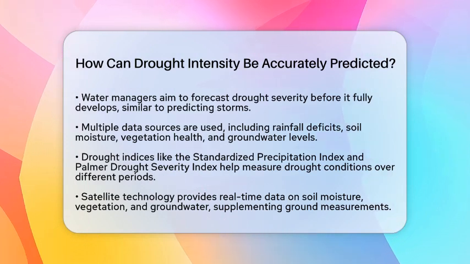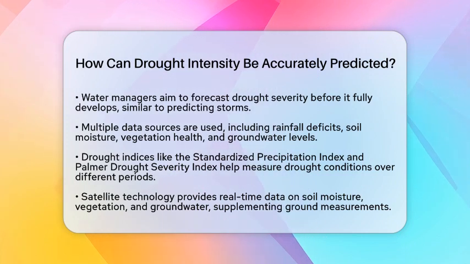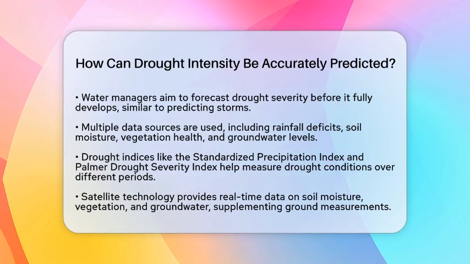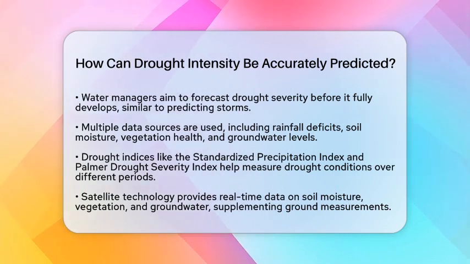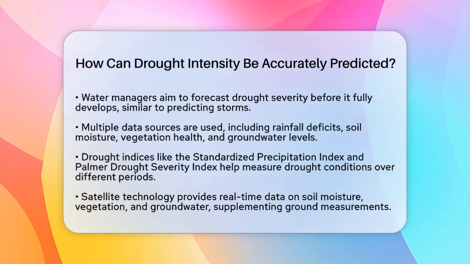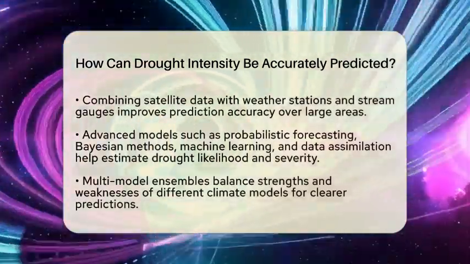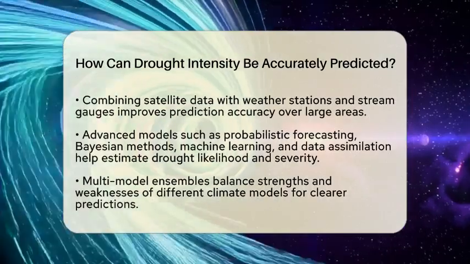To get it right, experts look at rainfall deficits, soil moisture levels, vegetation health, and groundwater storage. These indicators give clues about how severe a drought might become. Scientists use drought indices to measure conditions over different time frames. The Standardized Precipitation Index looks at rainfall anomalies, showing how much less rain fell compared to normal. The Palmer Drought Severity Index combines temperature, soil moisture, and rainfall to give a broader picture of drought severity. These indices help compare droughts across regions and time periods easily.